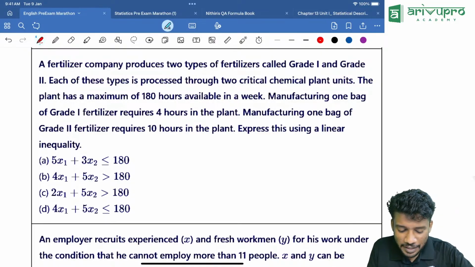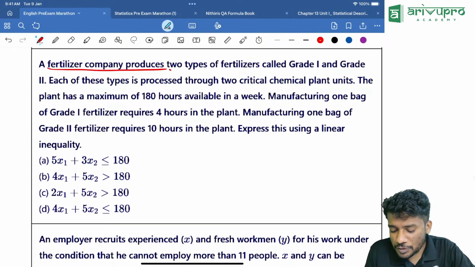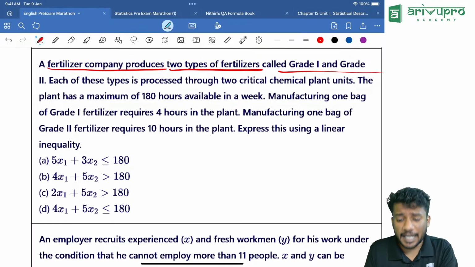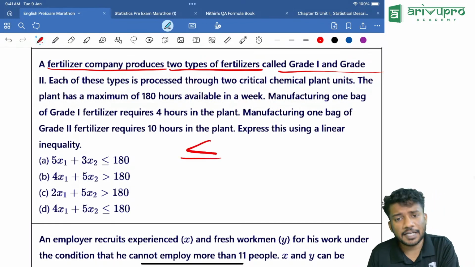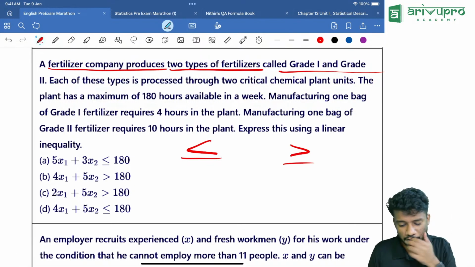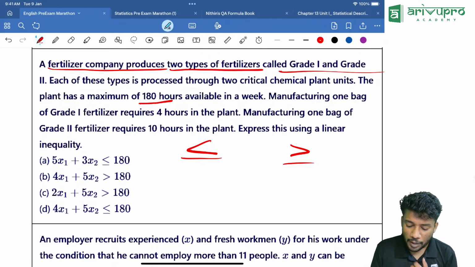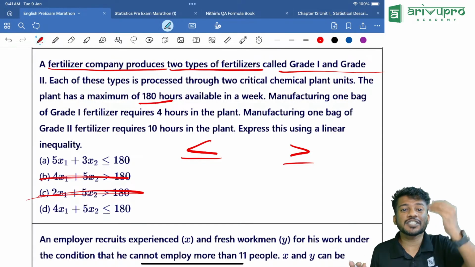A fertilizer company produces two types of fertilizers called grade 1 and grade 2. I'll tell you, whenever time is involved, you should always take the less than or equal to sign. Whenever work is involved, you should always take the greater than or equal to sign. Now what is given over here? Here is this time, right? So you can always ignore this and this. That's not needed, because time means we should always finish.